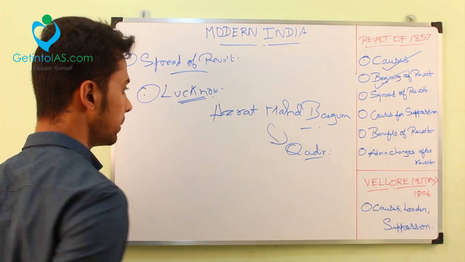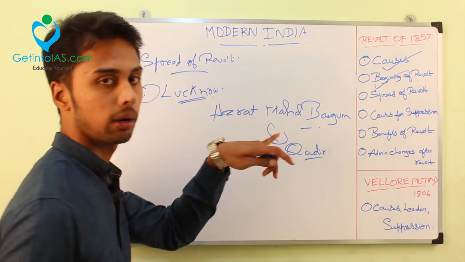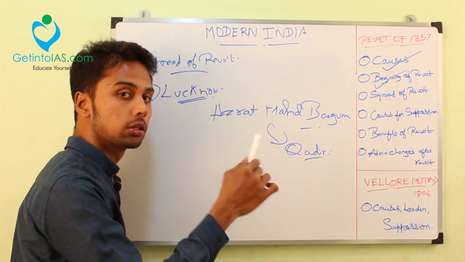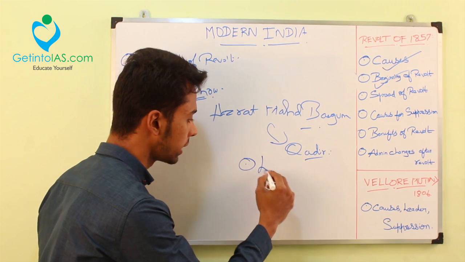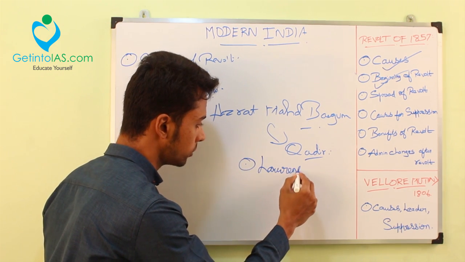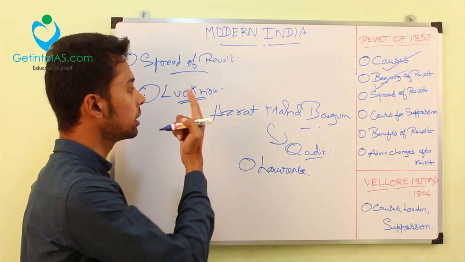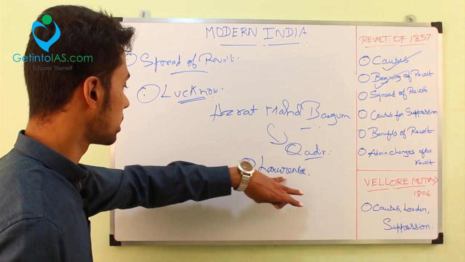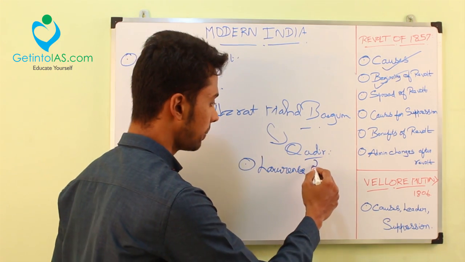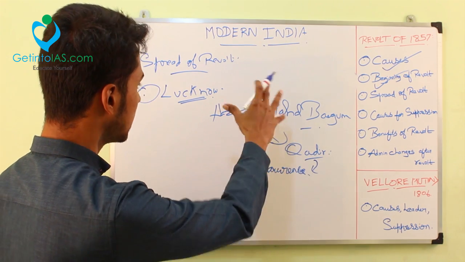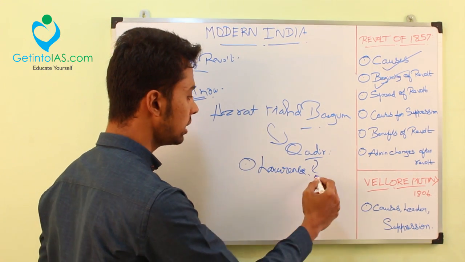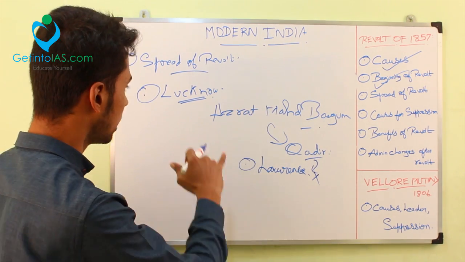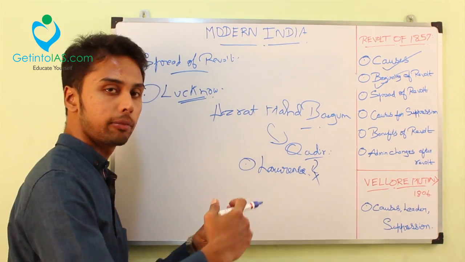Hazrat Mahal Begum is nothing but the wife of the Nawab of Awadh. Her son is Qadir. After the death of the Nawab of Awadh, Qadir was placed on the throne. So an English official called Lawrence, with his British troops, went and resided at Lucknow. The tussle started between Qadir and Lawrence, the British and the Nawab family, and finally Lawrence was killed by Qadir, and thus the revolt started there. Because everywhere revolt was happening, they killed Lawrence and the revolt was taken forward in Lucknow.